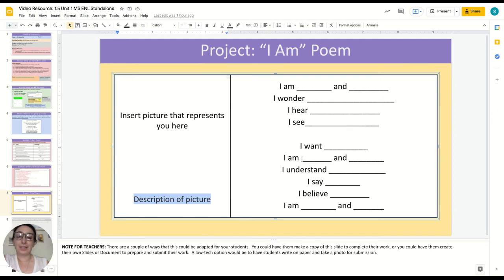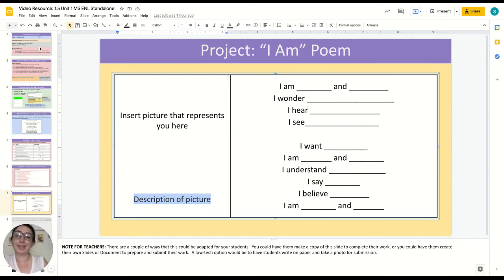So this is another way for students to be able to present. Once again, this could be shown on a Google document, could be done on paper, and students could paste a photo or draw a picture of themselves, depending on what you feel like your class needs most.